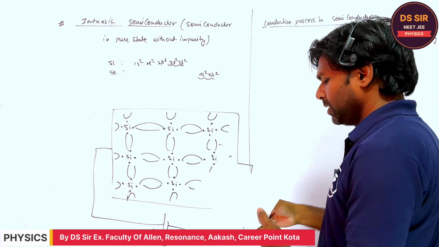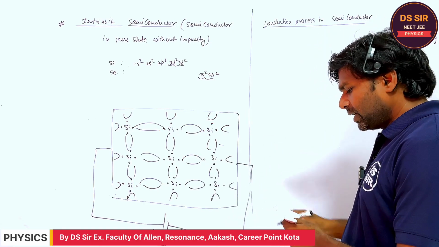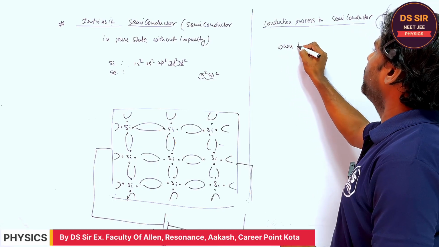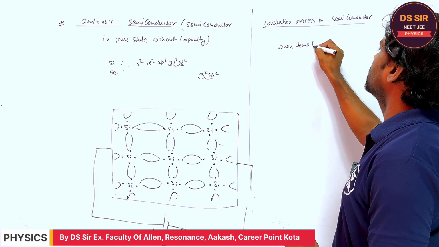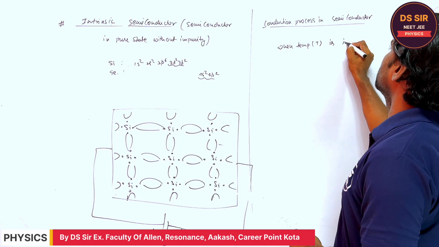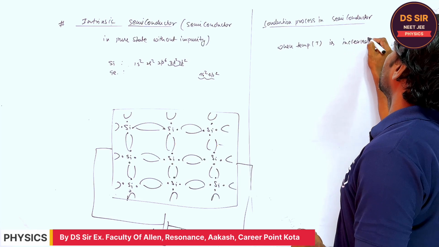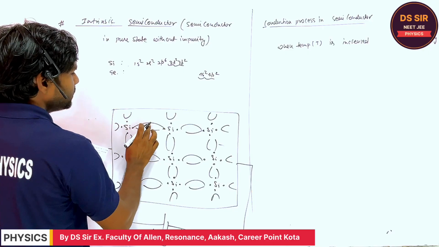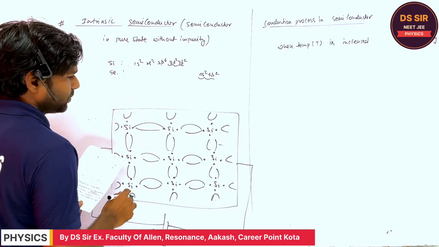Listen, one more thing. When the temperature is increased, what happens? This is the covalent bond, right?